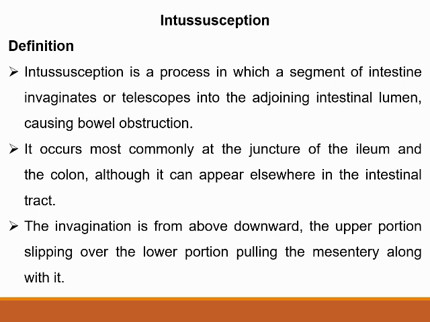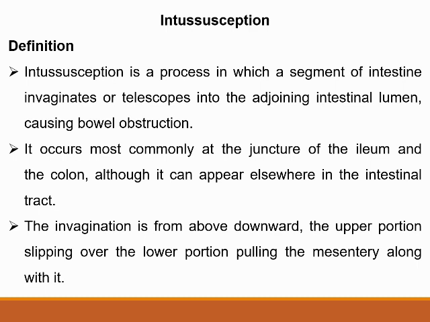This is most commonly at the junction of the ileum and the colon, although it can appear elsewhere in the intestinal tract. The most common area affected in intussusception is the ileocecum. That is, the ileum will be folded back into the cecum, so that is called ileocecal intussusception.